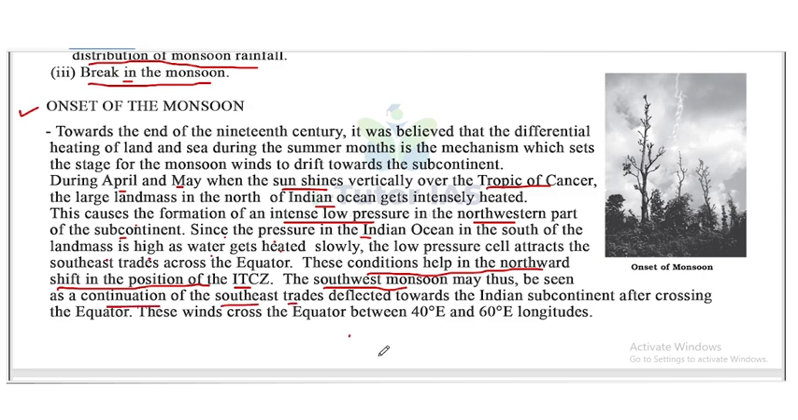So the southeast trade winds, this is the equator, and this is ITCZ. What happens when they cross the equator and have a directional change to the right, that is known as the southwest monsoon. So the southeast trade winds are deflected towards the Indian subcontinent after crossing the equator. These winds cross the equator between 40° east and 60° east longitudes.